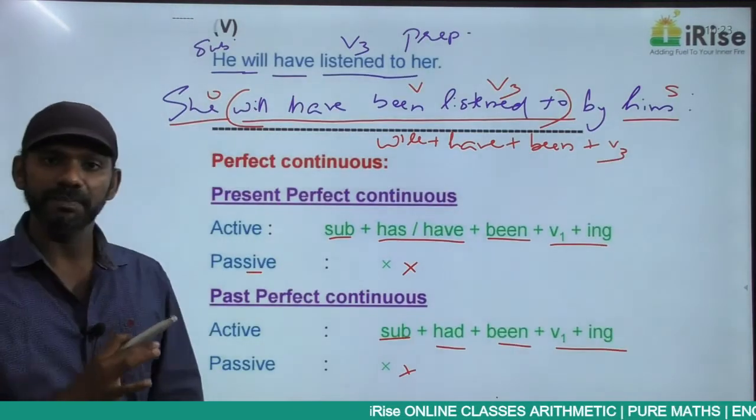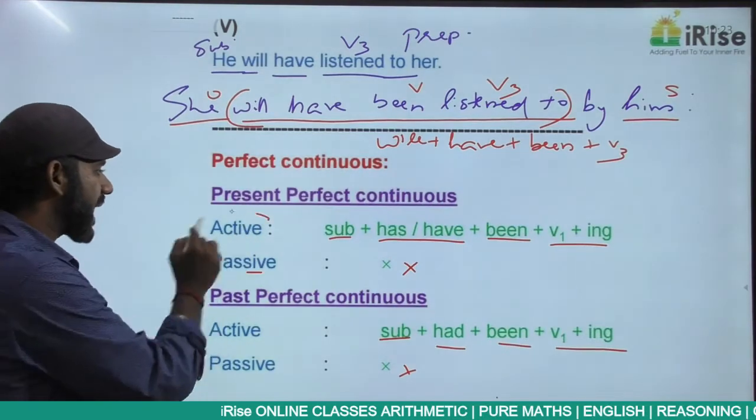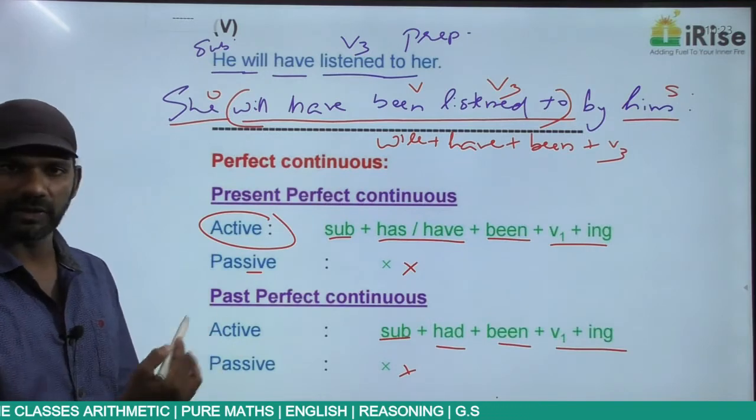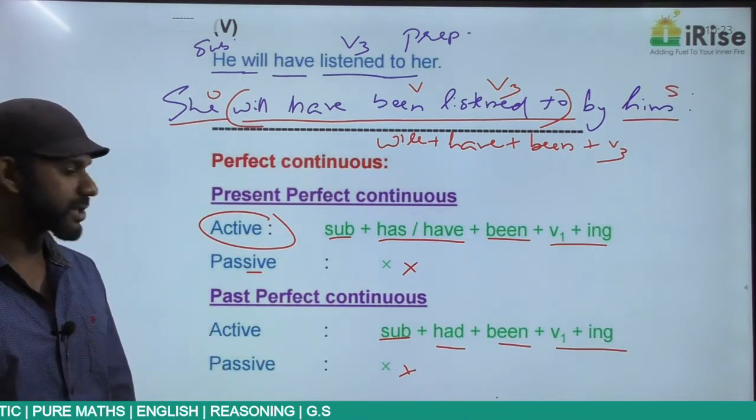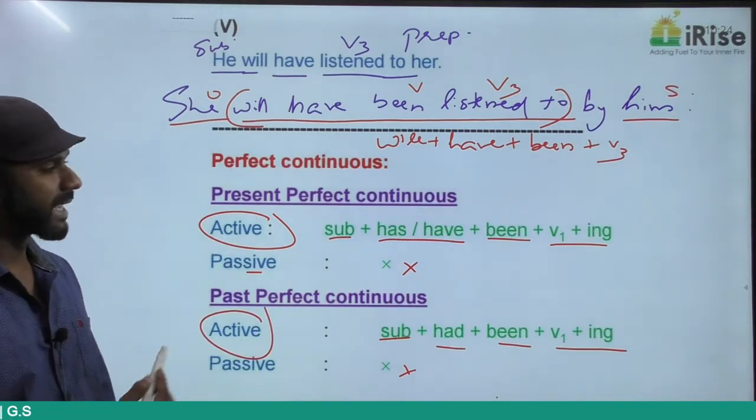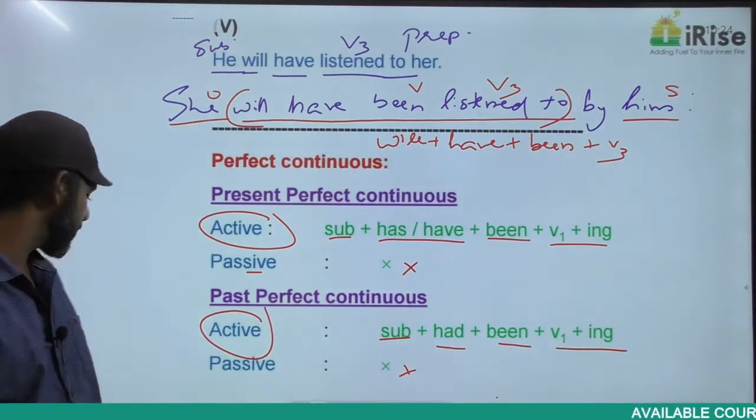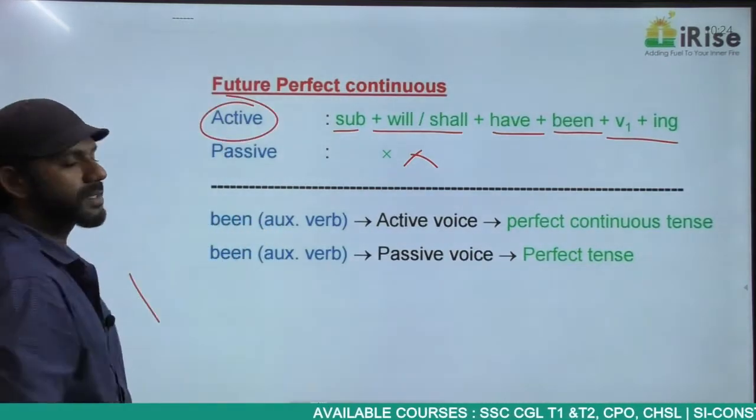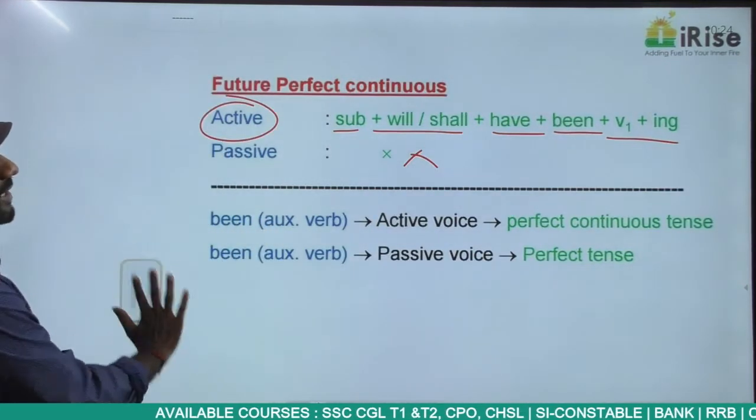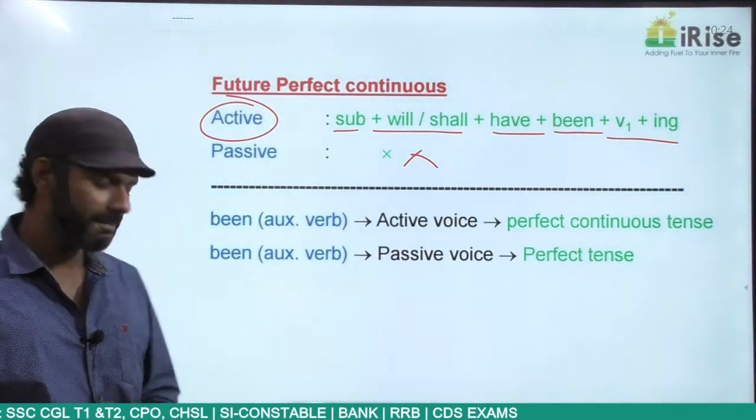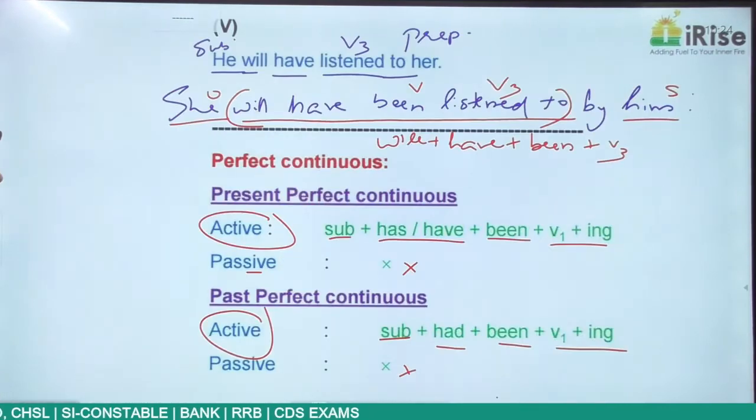The structure of present perfect continuous in the active voice: subject plus has or have plus been plus V1 plus ing. The structure of past perfect continuous in the active voice: subject plus had plus been plus V1 plus ing. The structure of future perfect continuous in the active voice: subject plus will or shall plus have plus been plus V1 plus ing. Clear?